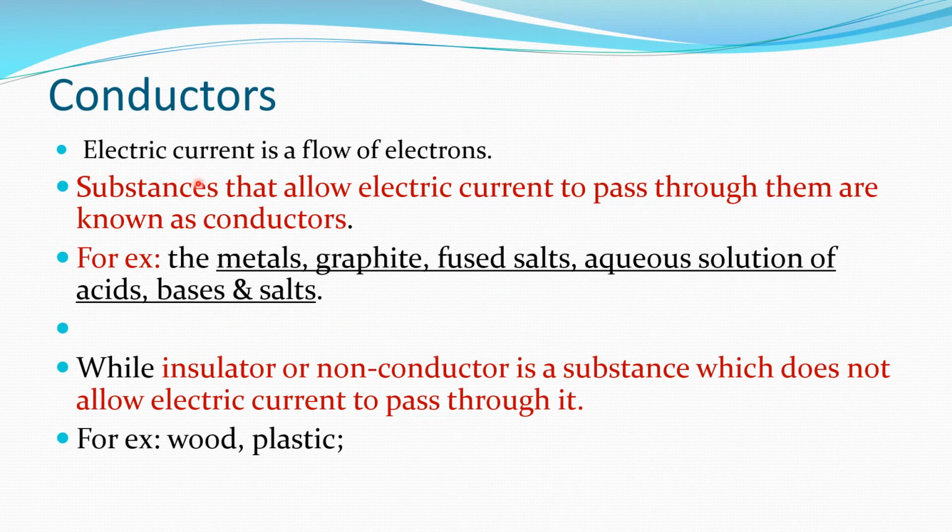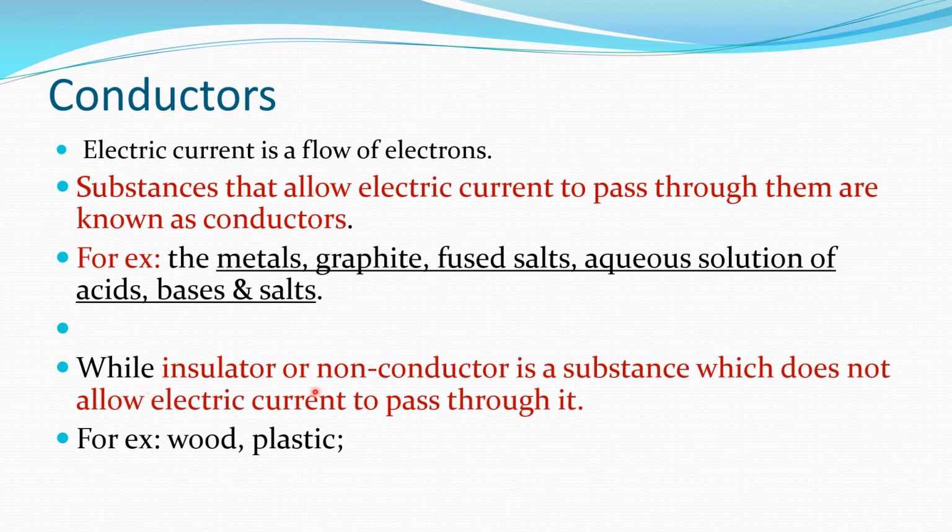We know that electric current is a flow of electrons. So what is a conductor? The substances that allow electric current to pass through them are known as conductors. For example, all the metals, graphite, fused salts, and aqueous solutions of acids, bases, and salts are good conductors of electricity.